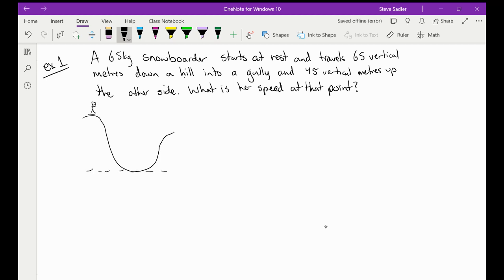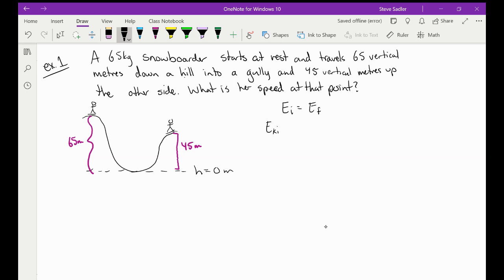The bottom of the gully will make height 0 meters. So we know that at the top here, this is 65 meters. And then when she gets here in our final spot, she is 45 meters above our 0. So let's do our formula. E initial is equal to E final.